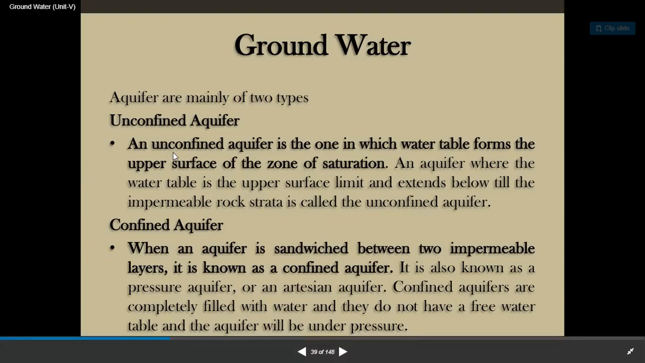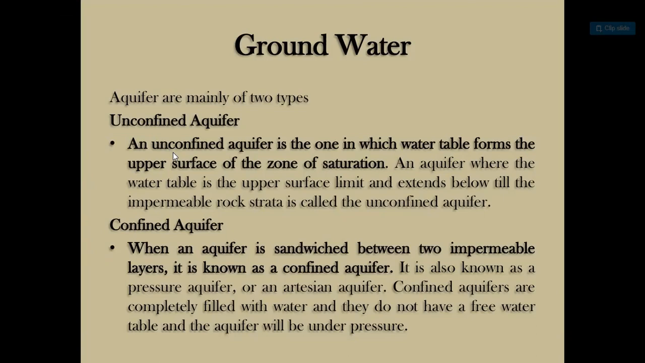Confined aquifer. When an aquifer is sandwiched between two impermeable layers, it is known as a confined aquifer. It is also known as a pressure aquifer or an artesian aquifer. Confined aquifers are completely filled with water and they do not have a free water table and the aquifer will be under pressure.